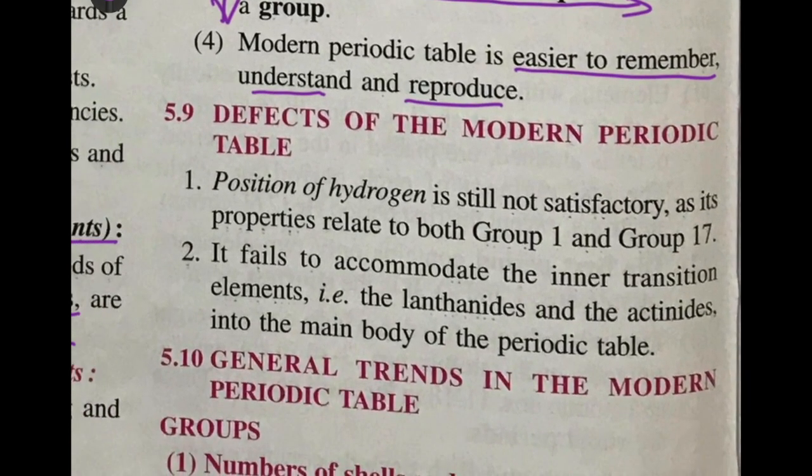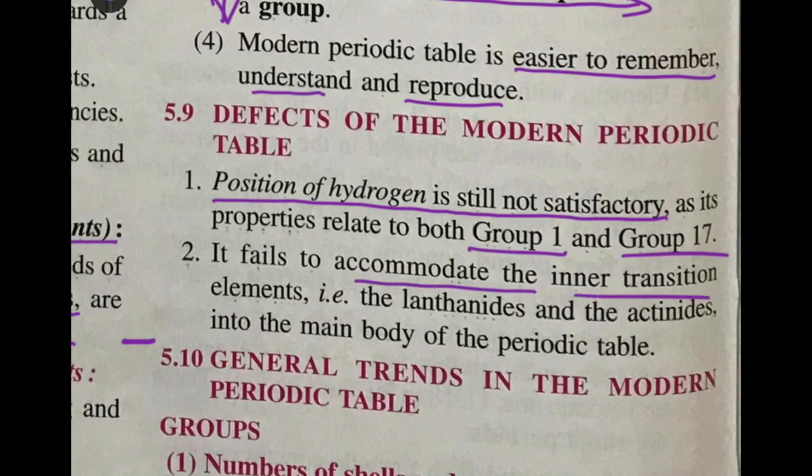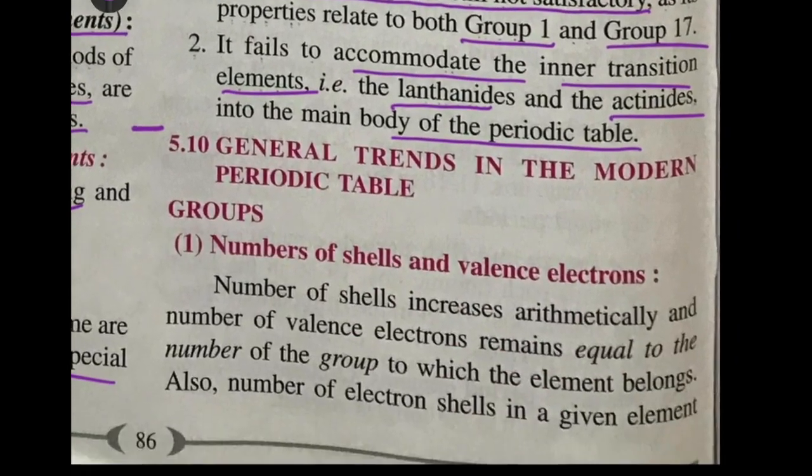Okay, now defects of the modern periodic table. Now, position of hydrogen is still not satisfactory because its properties are similar to group 1 also, group 17 also, and it fails to accommodate the inner transition elements. Remember, the lanthanides and the actinides, they have no place in the main body of the periodic table. They are lying outside the main body of the periodic table. So these are the two defects of the modern periodic table.